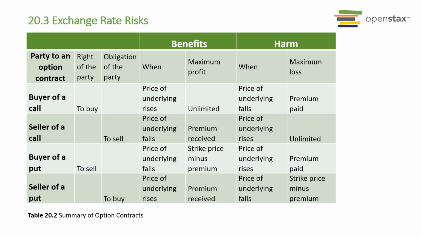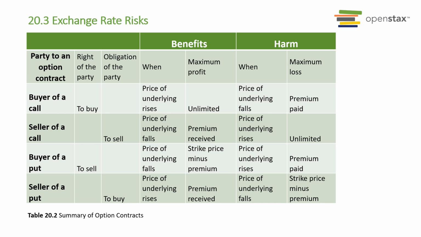The buyer of a call has a right to buy if the price of the underlying rises. Maximum profit is unlimited. If the price of the underlying falls, you can lose your premium paid. The seller of a call is obliged to sell. If the price of the underlying falls, they keep the premium received, but if the price of the underlying rises, they can have unlimited loss.